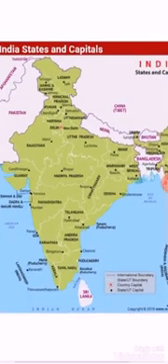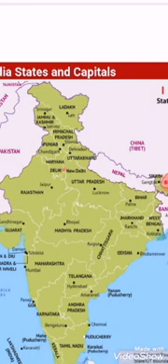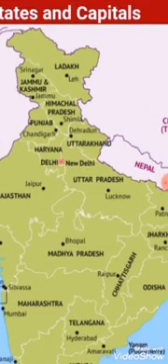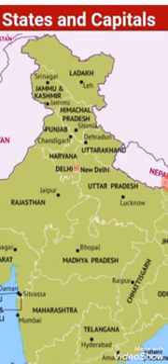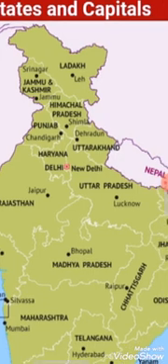Okay, now we will discuss Indian states and their locations, basically where these states are located on the map of India. So first of all, we discuss states and their locations. First one is Himachal Pradesh, in the upper or northern side of India. Next is Punjab, and the lower side of Punjab is Haryana. And next is Uttarakhand,